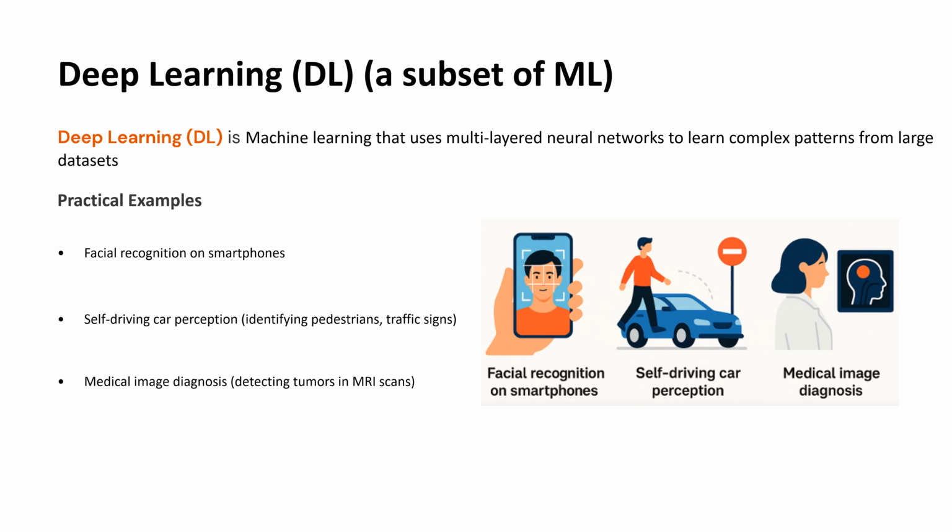In healthcare, medical image diagnosis uses deep learning to detect tumors or abnormalities in MRI and CT scans, often achieving accuracy levels comparable to experienced radiologists.